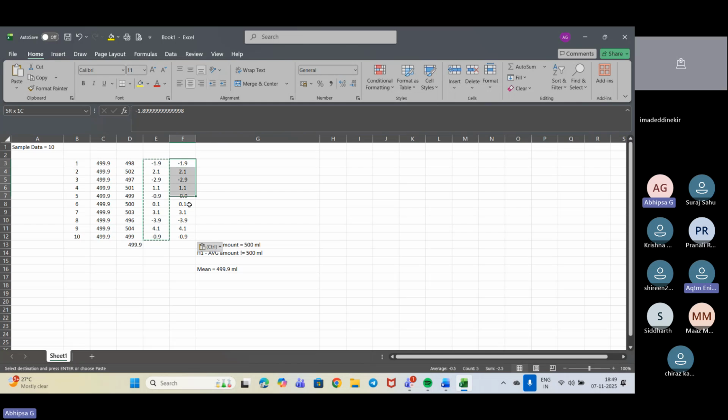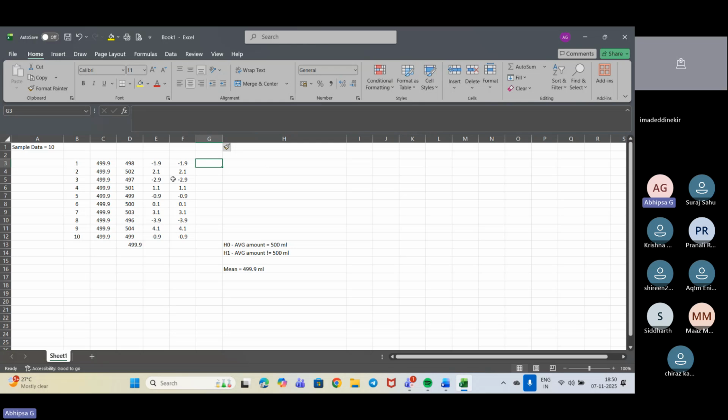Okay, all right. So we got these values. Now what we need to do is square this up. But when we put the values, we got values like minus 1.09, it is not coming like that. It is coming like 1.89. That is not actually working.